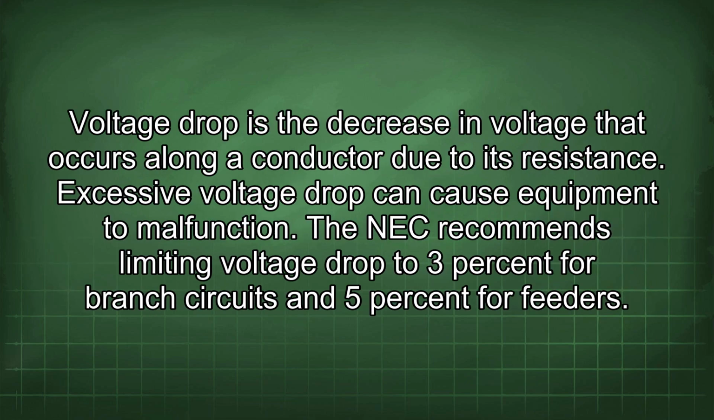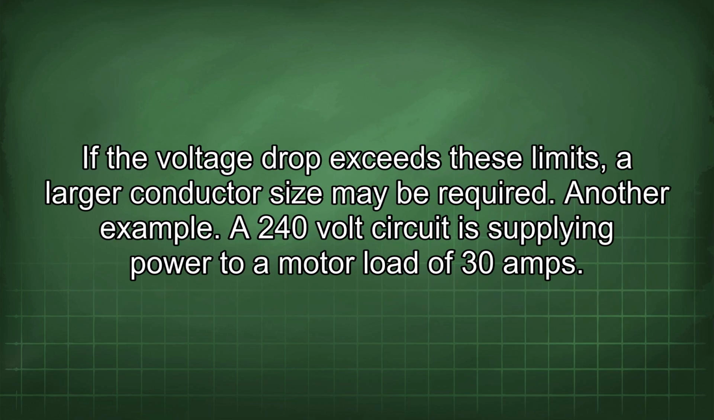Voltage drop is the decrease in voltage that occurs along a conductor due to its resistance. Excessive voltage drop can cause equipment to malfunction. The NEC recommends limiting voltage drop to 3% for branch circuits and 5% for feeders. If the voltage drop exceeds these limits, a larger conductor size may be required.